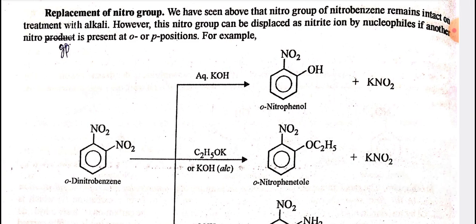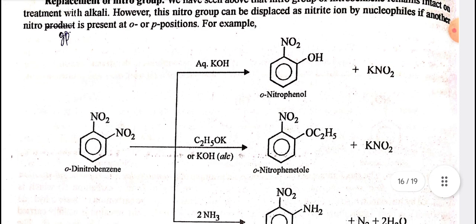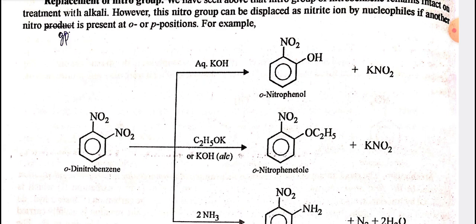Again, there is a reaction called replacement of nitro group. We have seen that the nitro group of nitrobenzene remains intact on treatment with alkali. However, this nitro group can be replaced as nitrite ion by nucleophiles if another group is present at ortho or para positions. For example, when o-dinitrobenzene reacts with aqueous KOH, it gives o-nitrophenol and KNO2.